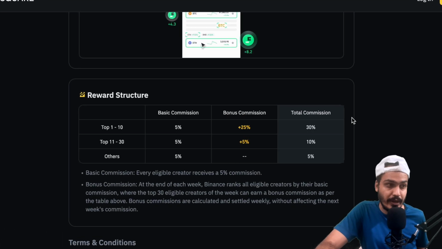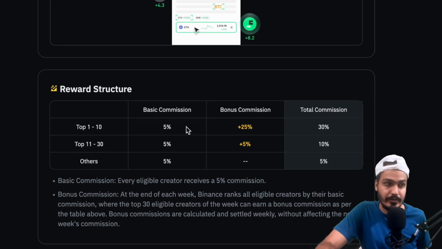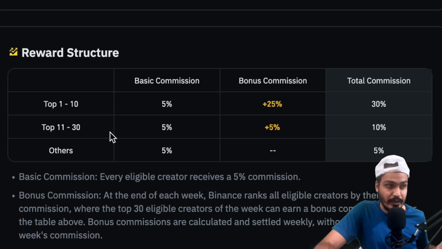If you are in the top 10, you would be getting basic 5% commission and 25% bonus commission, which will be total 30%. If you are in the top 30 but lower than top 10, then you would still be getting 5% bonus, and it would make a total of 10% commission. Even if you are not in the top 30, you would still be getting 5% commission. Just imagine if someone trades using your article, and even if they trade for around $10,000, you would still be getting 5% in the commissions.